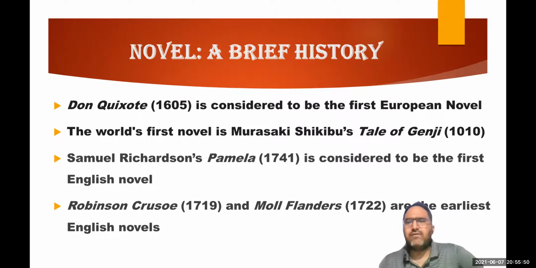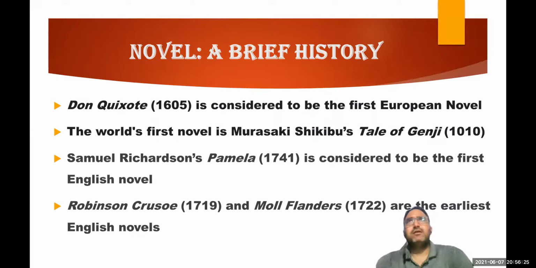As far as the English novel is concerned, a novel which is written in English, we have Pamela, which was published in 1741. It was written by Samuel Richardson. This Pamela is considered to be the first proper English novel. Though there are some controversies on which is the first English novel, most of the people agree that Samuel Richardson's Pamela is considered to be the first English novel.